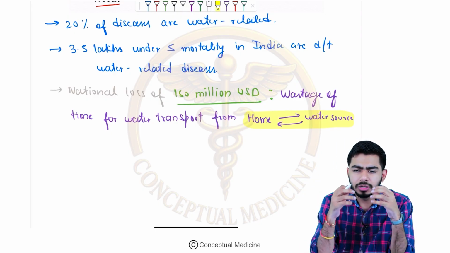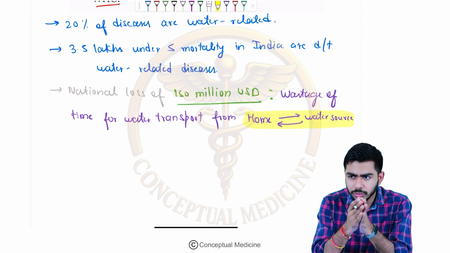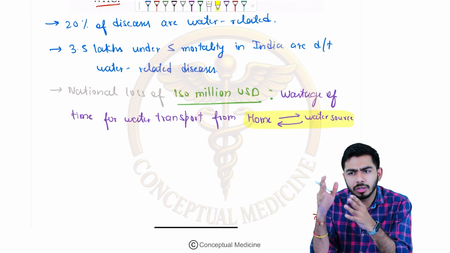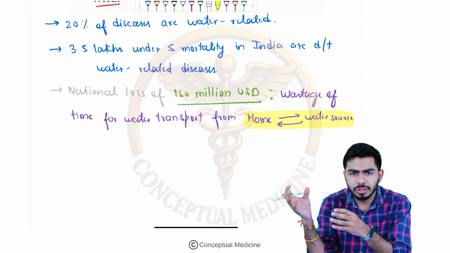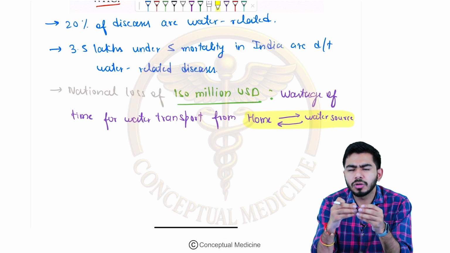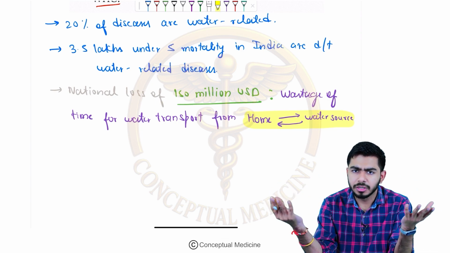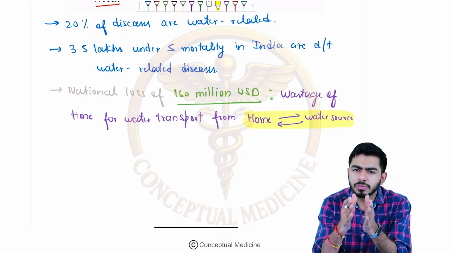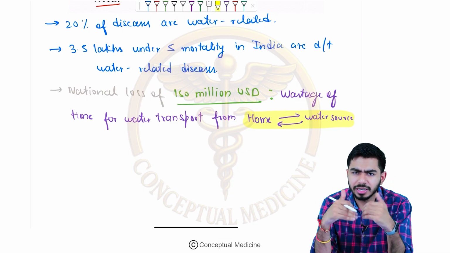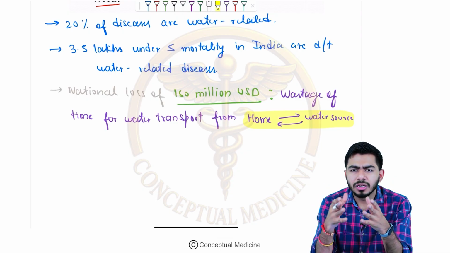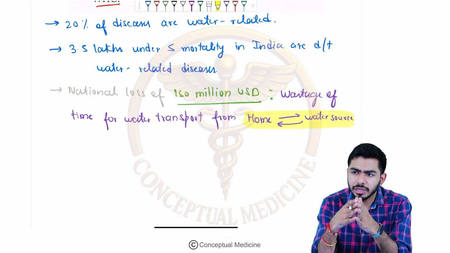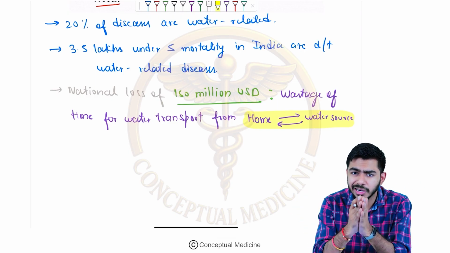So what should our step be? The step is to maintain the water source. The water source should not be very far from the houses. It should be as close as possible. If it is not inside the house, then it should be in close proximity to the household, mainly in the rural areas.